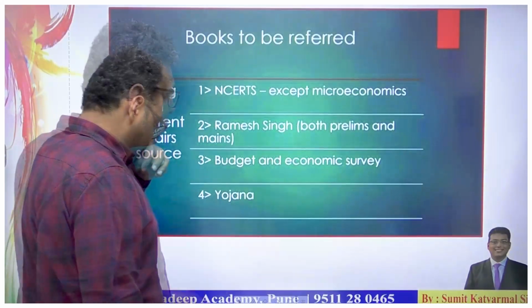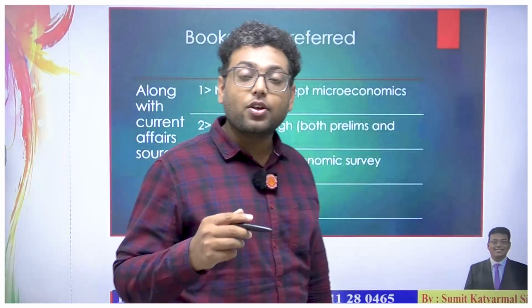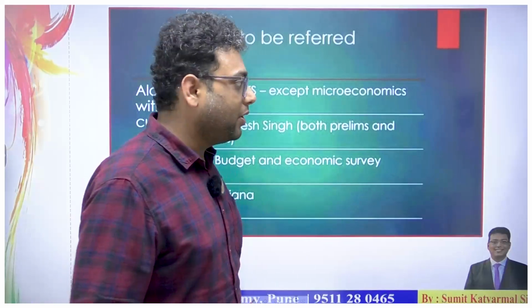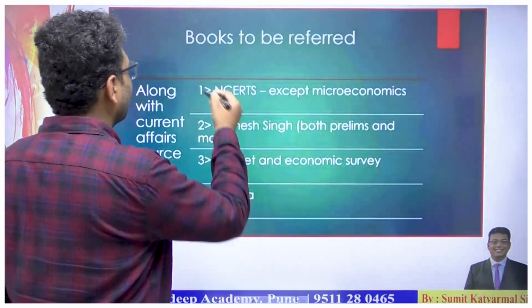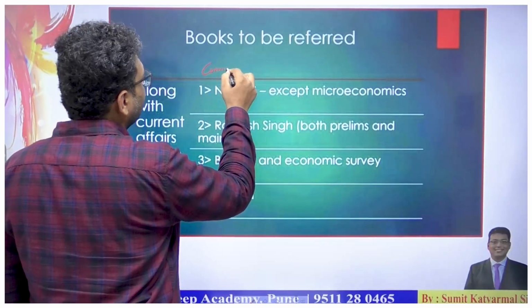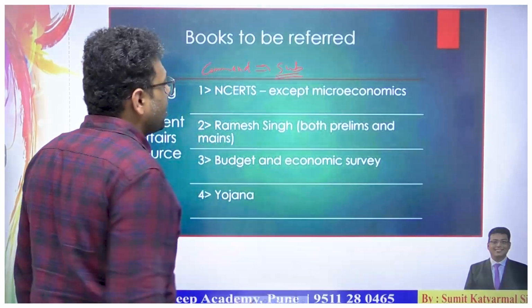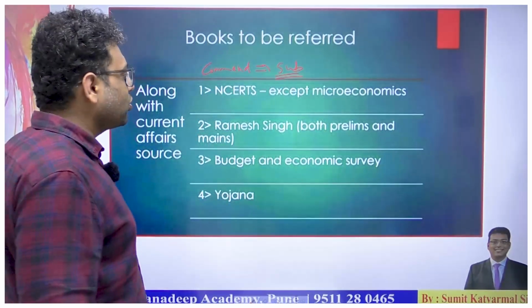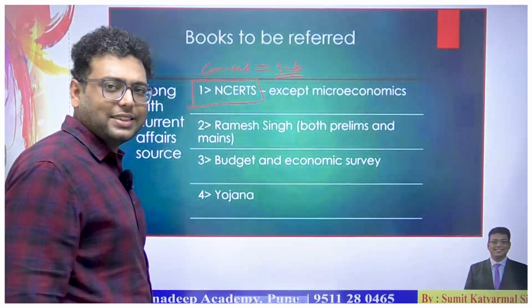So what are the books which can cover the whole syllabus? Second, which can give you greater understanding of the complete economy terminology, and which can create a command over the subject? So these are the references. The first reference definitely is NCERT.